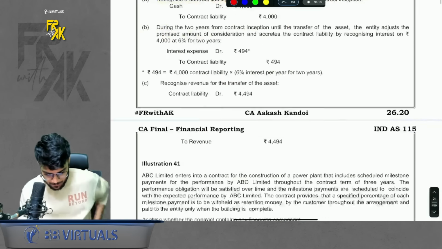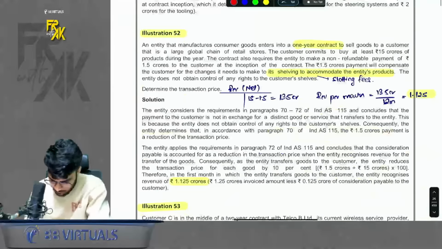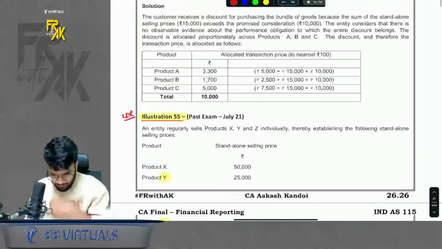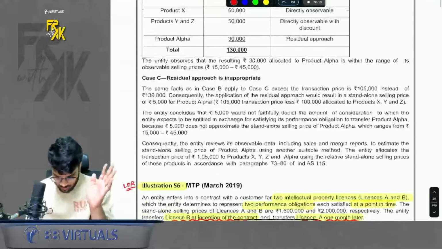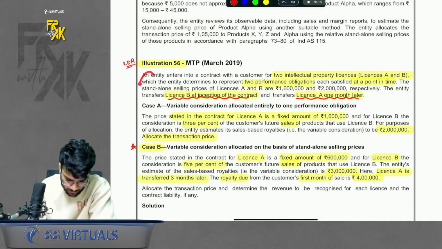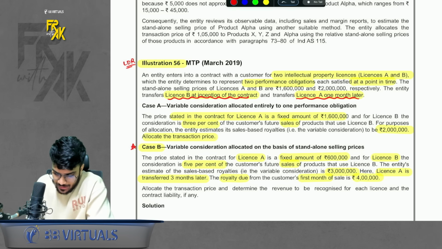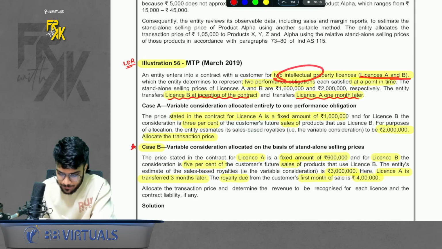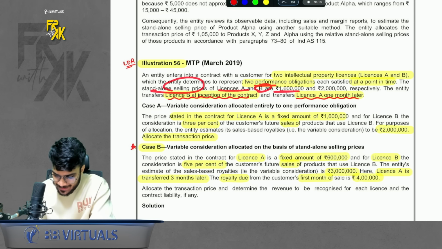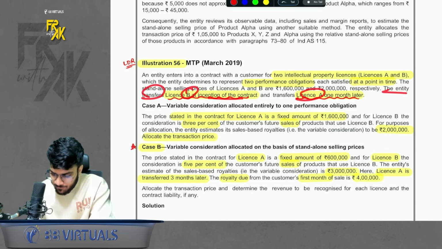A very good question. Now in sequence, which other question comes? I will discuss only good questions. Okay. This 56 is a very good question. Please have a look here. I will urge you, if you don't understand this, please have a look at the solution also, which I am giving in the board notes. Please have a look. So it says we have two licenses, license A and B. Okay. The SSP is given. License A SSP is 16, license B SSP is 20. The entity transfers B at inception and A 1 month later.